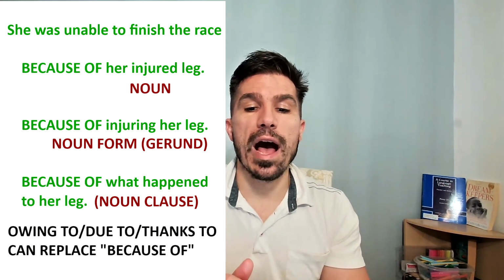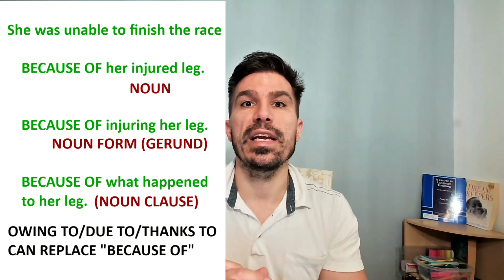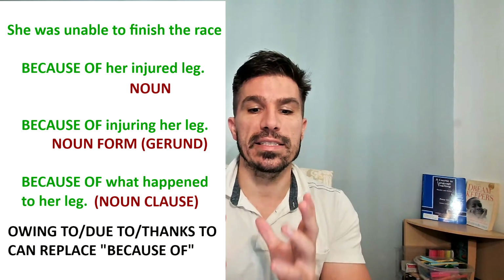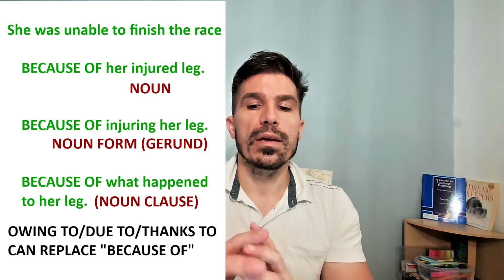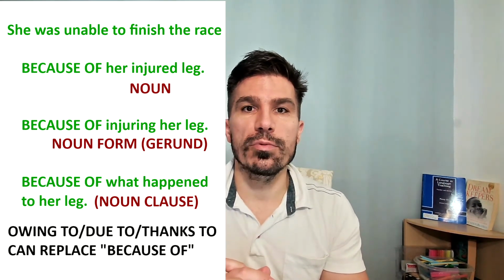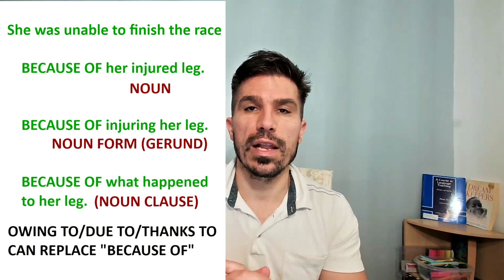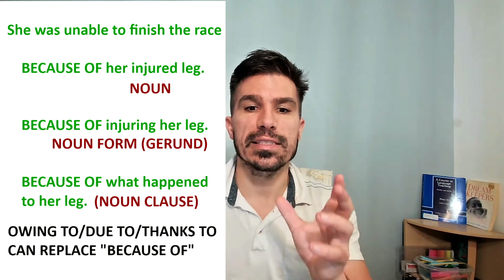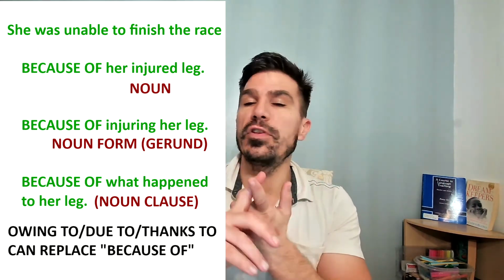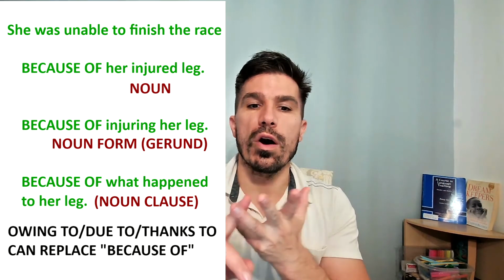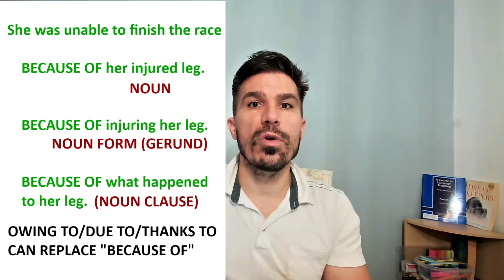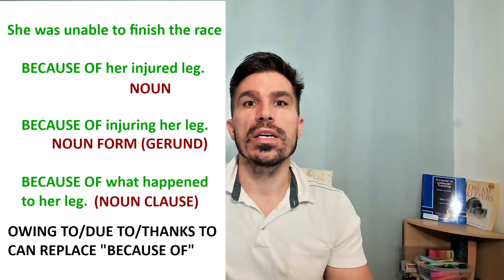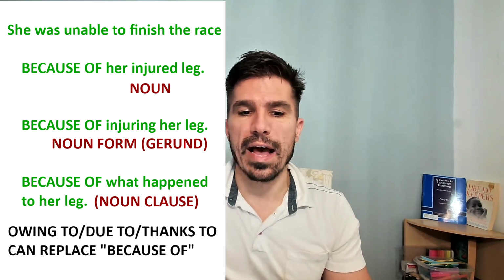She was unable to finish the race because of injuring her leg. This is a gerund phrase. It acts as a noun. Or she was unable to finish the race because of what happened to her leg. What happened to her leg is a noun clause. It acts like a noun. So if you use because of, due to, owing to, or thanks to, you are going to have a noun form after it. Do not go subject verb immediately after it.